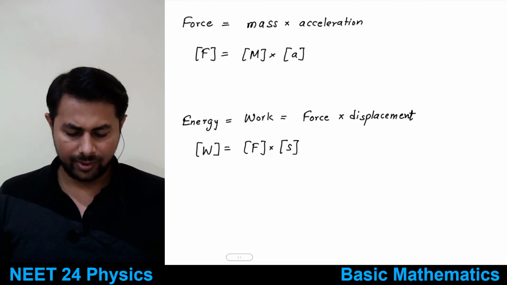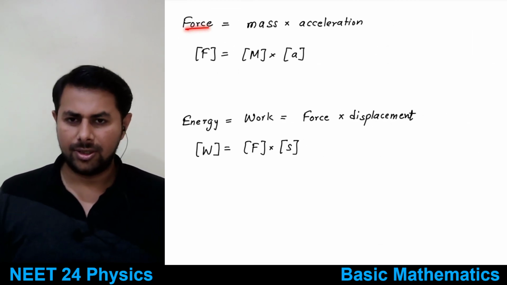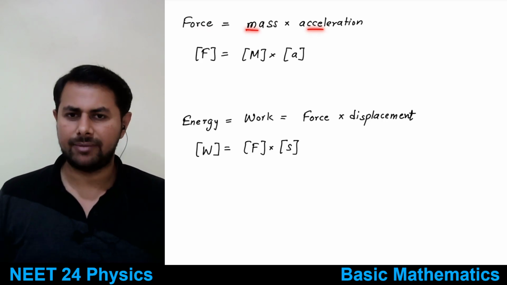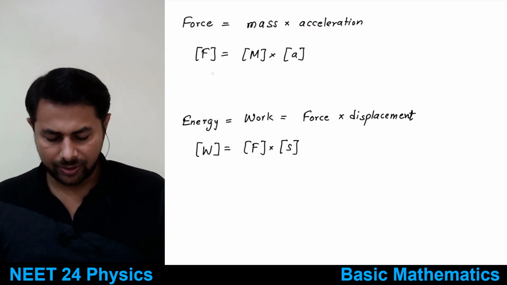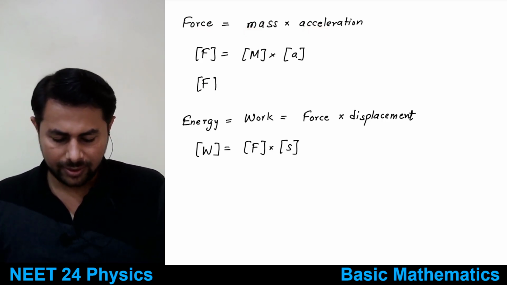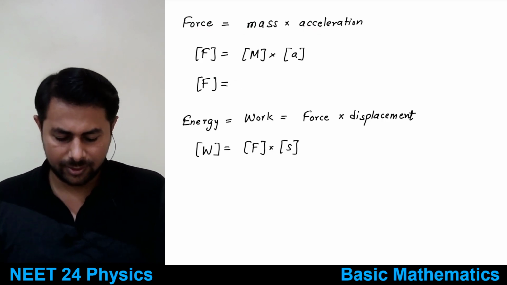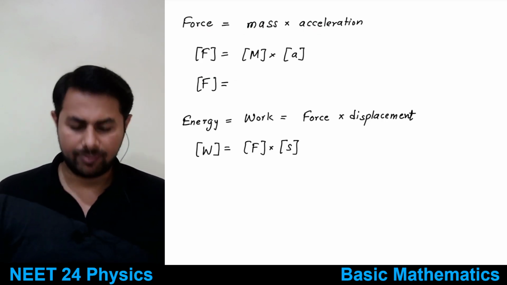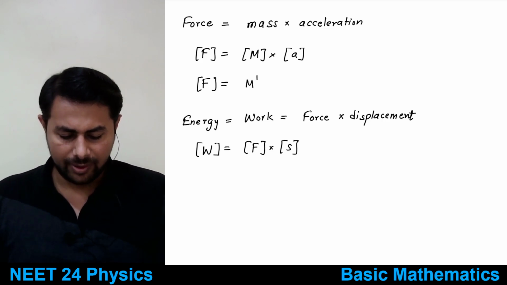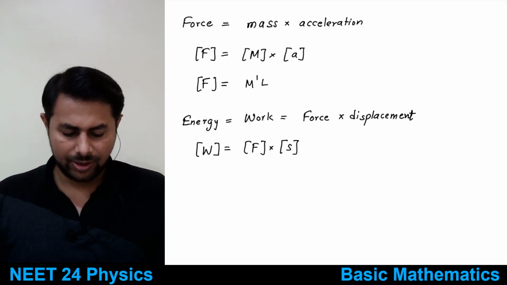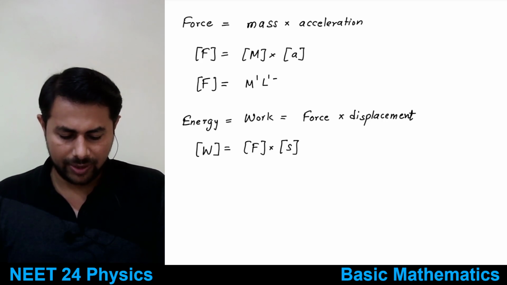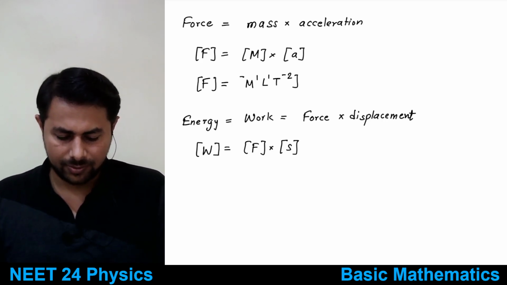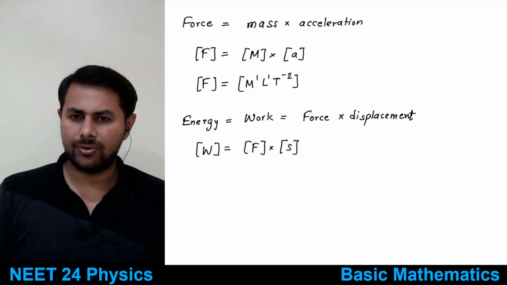Next is force. We know the formula of force is mass times acceleration. So what are the dimensions of force? The dimensions of mass are m1. Then the dimensions of acceleration we just found, L1 t raised to minus 2. So these are the dimensions of force.